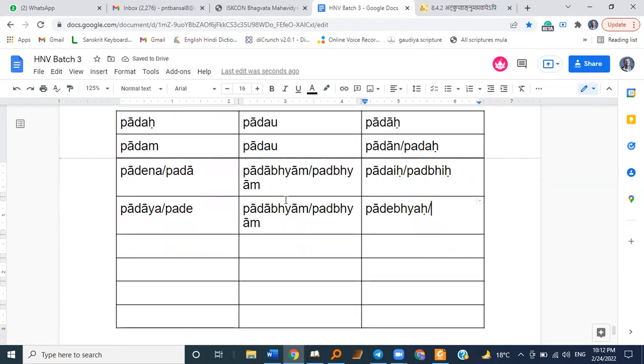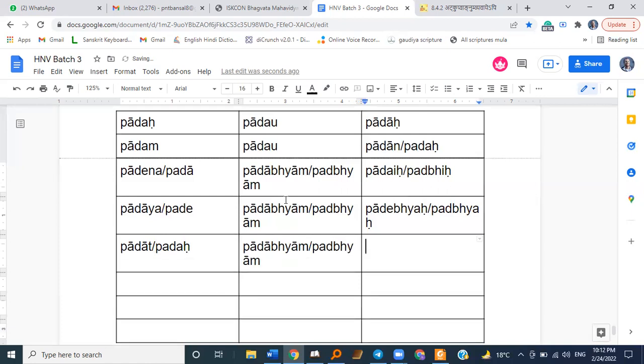Sort of, right? Suhrid, Suhridbhyam, or Parishad. Yes, Suhrid. Bhavat, Bhavadbhyam, Bhavadbhihi. Bhavate, Bhavadbhyam, Bhavadbhyam. Padebhyah, then Padbhyah, then Padat and Padah. Padabhyam, Padbhyam, Padebhyah and Padbhyah.